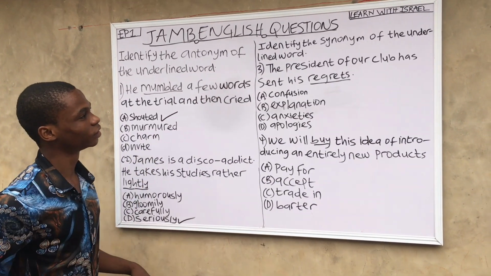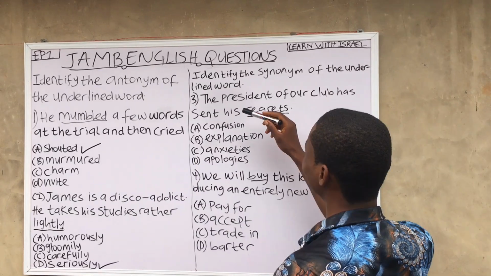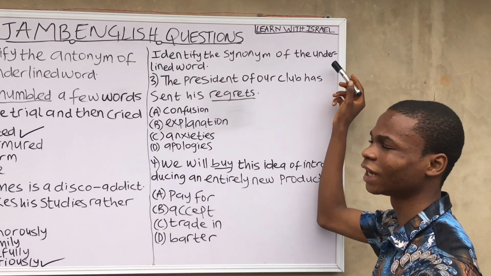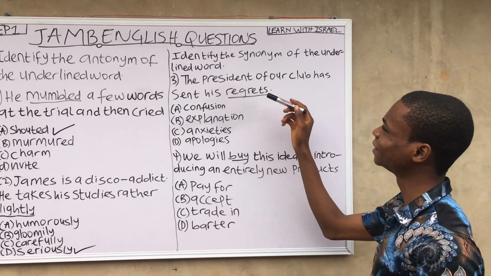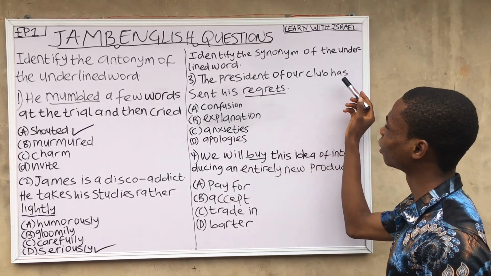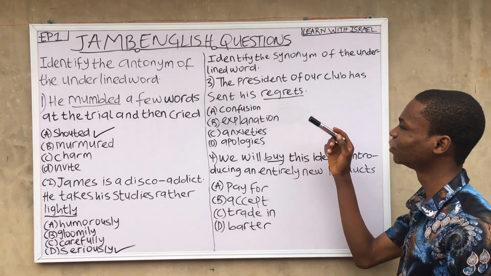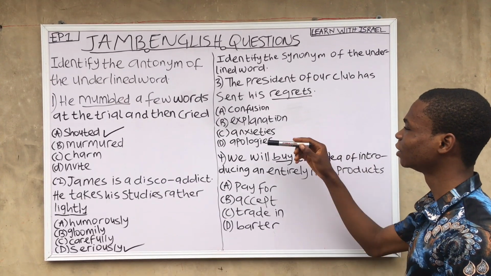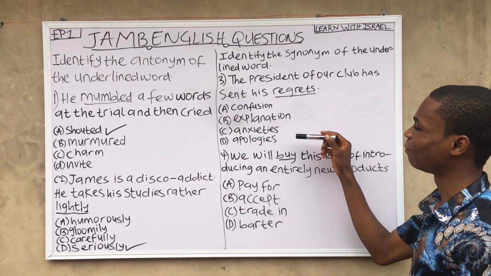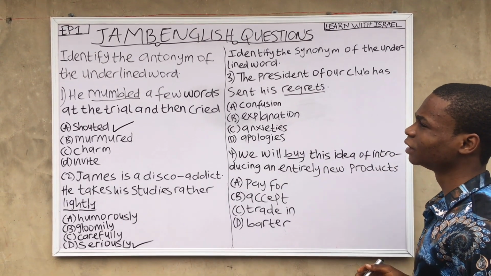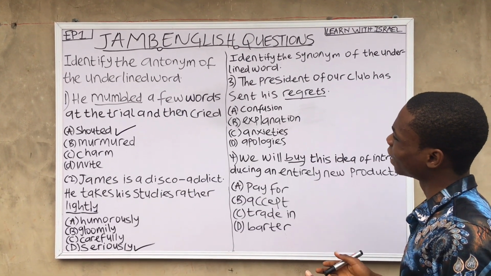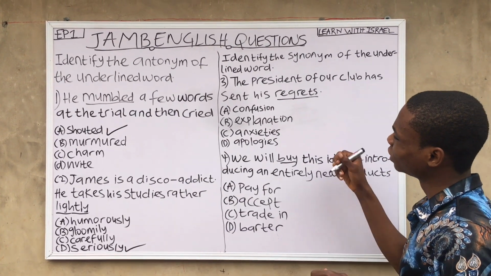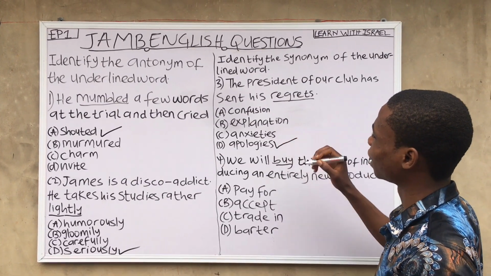Let's move to question 3. It says, identify the synonym of the underlined word. The president of our club has sent his regret. A, confusion. B, explanation. C, anxiety. D, apologies. So regret means to send apology, which makes option D the correct answer.